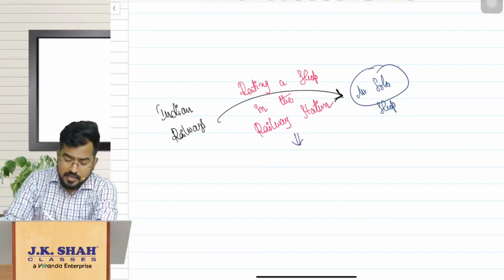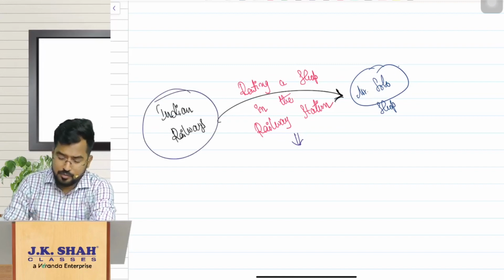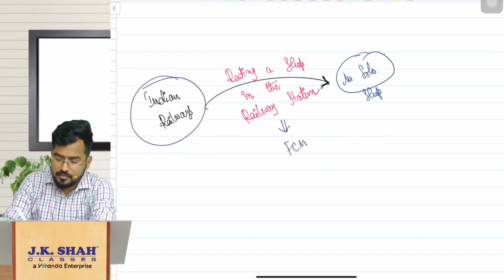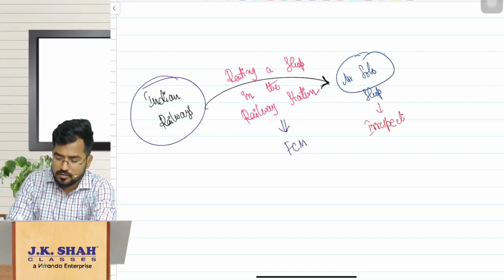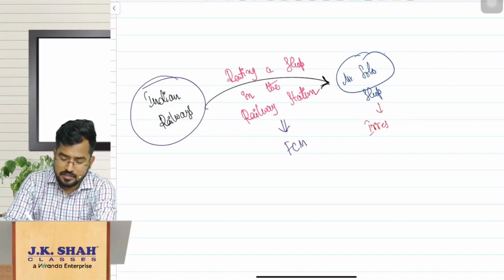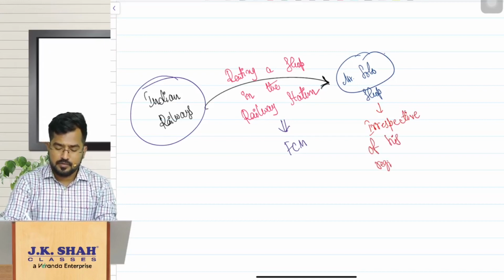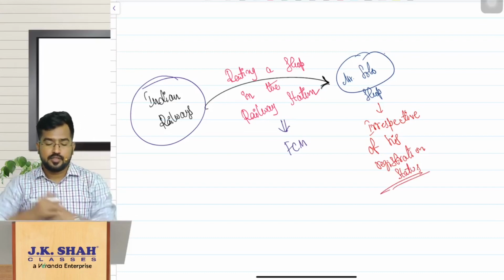But here, Indian Railways providing renting of immovable property is forward charge mechanism, no matter whether this person is registered or not, irrespective of his registration status. That is the amendment.